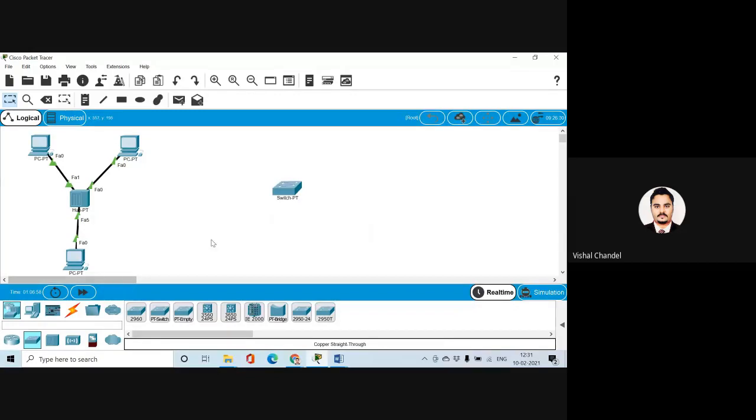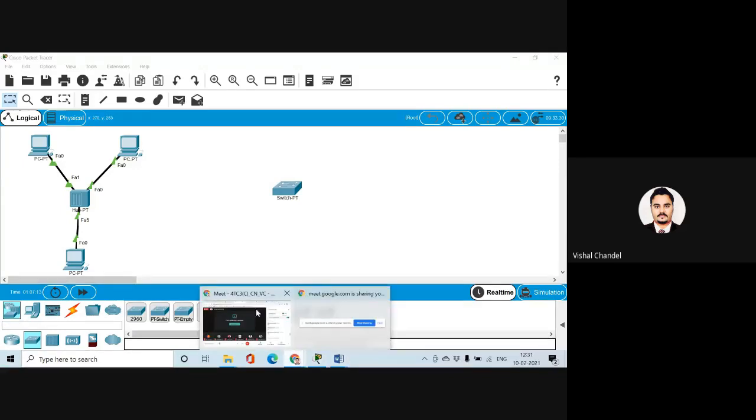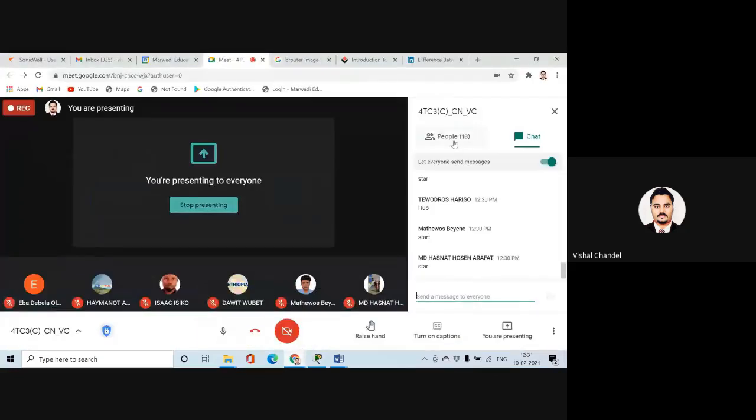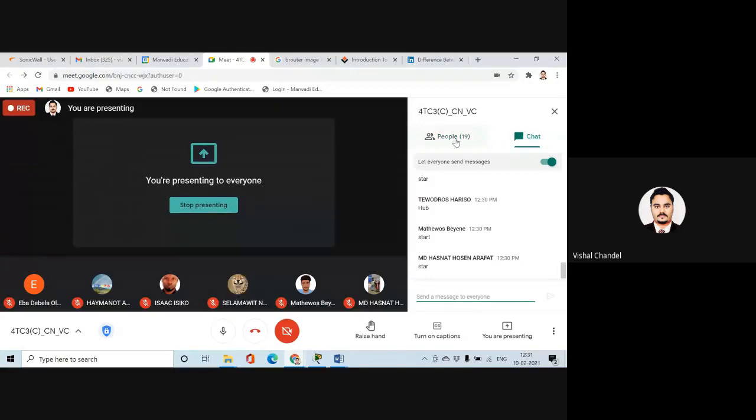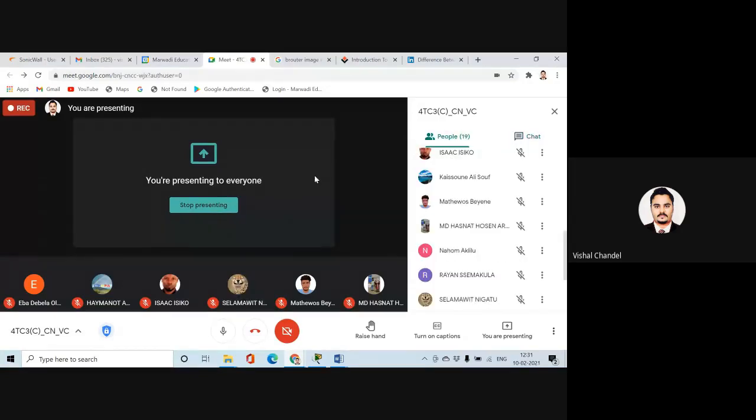It's your assignment. With the switch, all of you have to create one ring topology here. Is it clear? For us with a switch or hub, you can directly select the devices. So it's our first experiment.